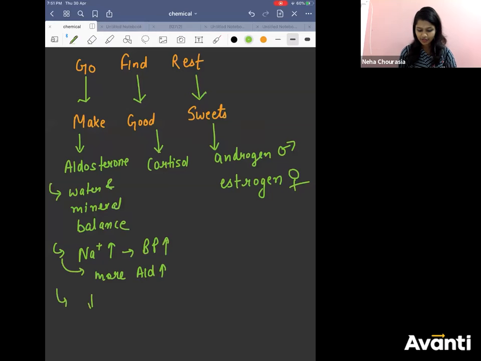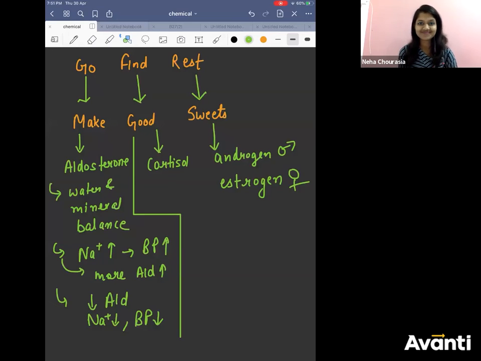When you have less secretion of aldosterone, what will happen? Na plus will become less and blood pressure will also become less, right? Got it? Understand the concept. I don't want you to mug up things. Understand the concepts. Okay? All right.